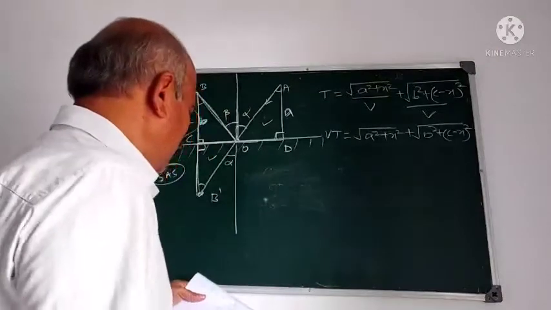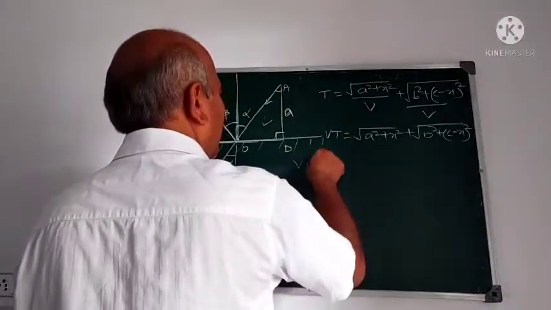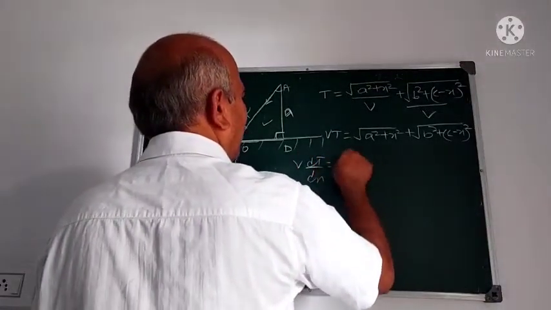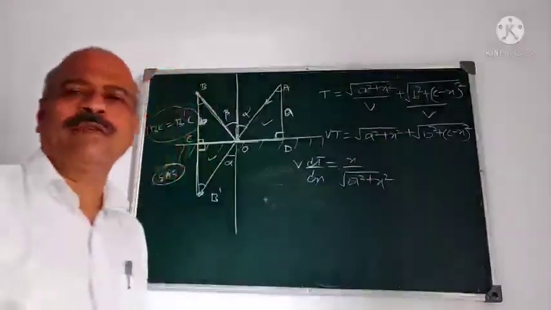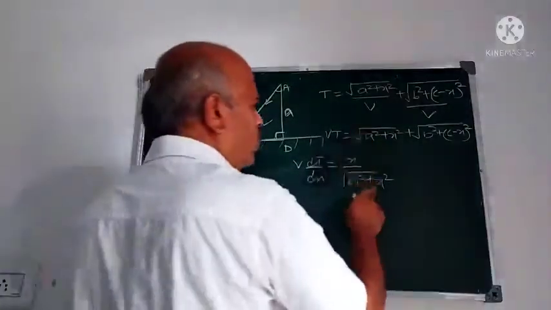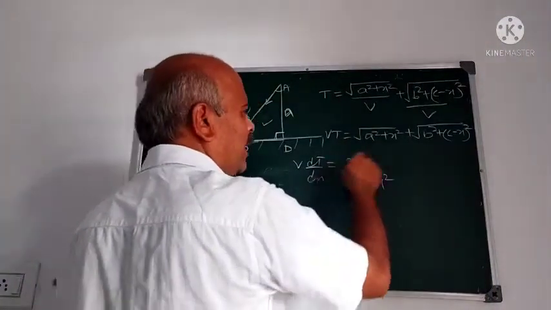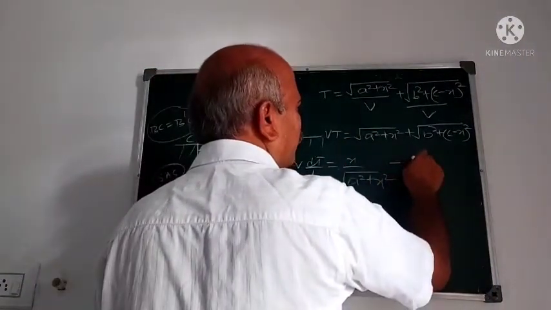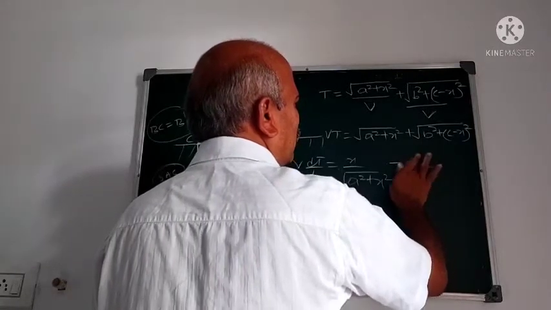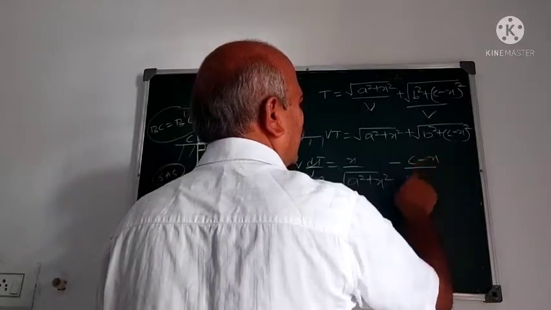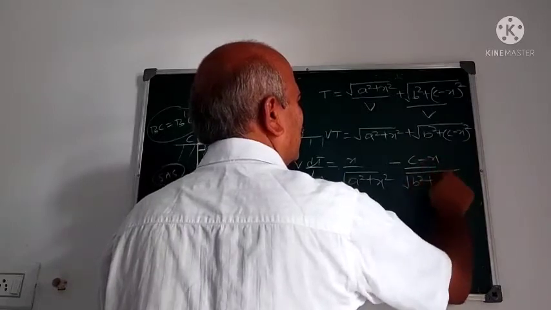Now we differentiate this. v dt by dx is x by root of a square plus x square. You know the differentiation of root of a square plus x square: 1 upon 2 root of a square plus x square into 2x. Therefore, that 2 cancels. Minus c minus x by root of b square plus c minus x whole square.